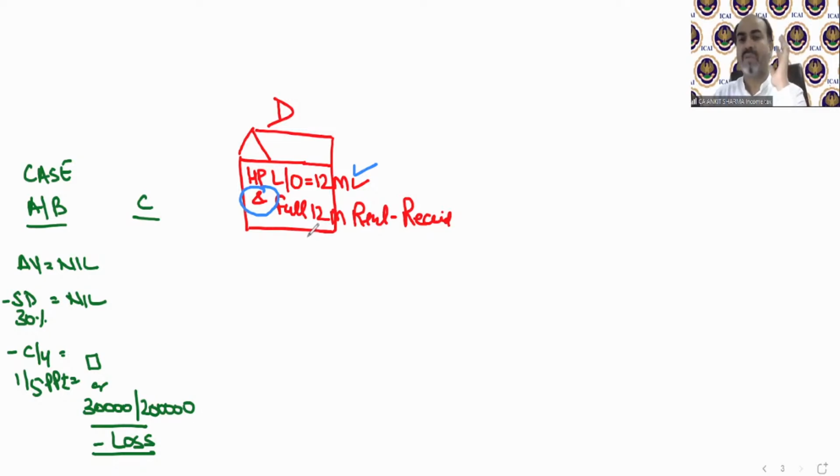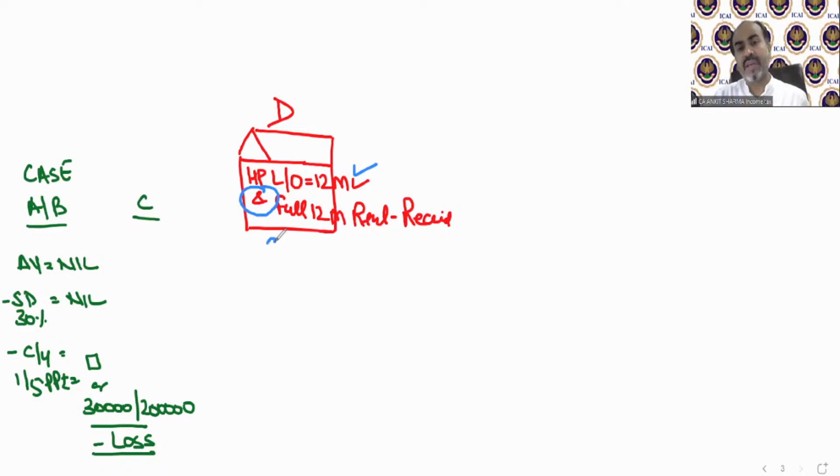So if you have a property which has been let out for 12 months and the full 12-month rent has been received, you might have a question in your mind: what if the 12-month rent is not received? For that purpose, there is case number E. For case D, you can only solve those questions in which it has been given that you received the full 12-month rent and the property was let out for the full 12 months.